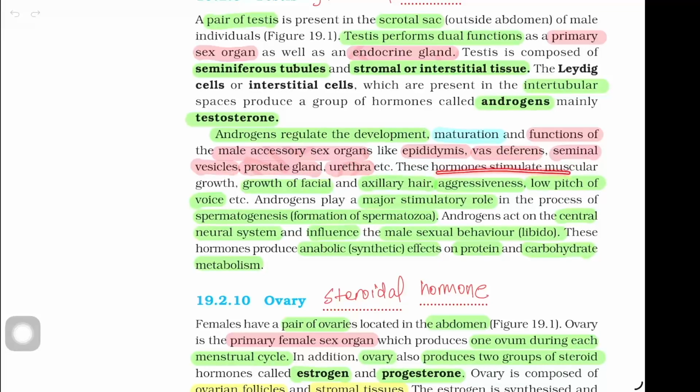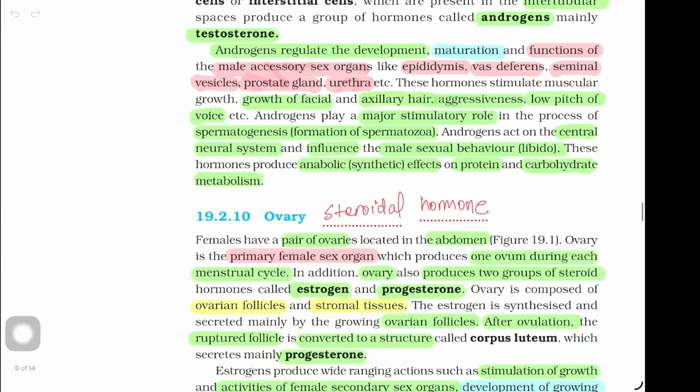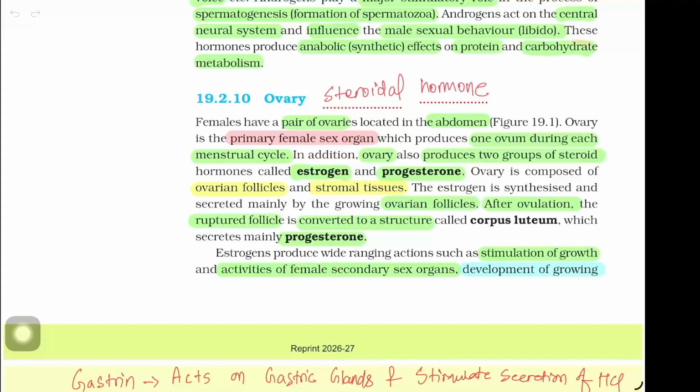These hormones stimulate muscular growth, growth of facial and axillary hair, aggressiveness, low pitch of voice, etc. Androgens play a major stimulatory role in the process of spermatogenesis, that is formation of spermatozoa. Androgens act on the central neural system and influence male sexual behavior. These hormones produce anabolic, that is synthetic, effects on protein and carbohydrate metabolism.